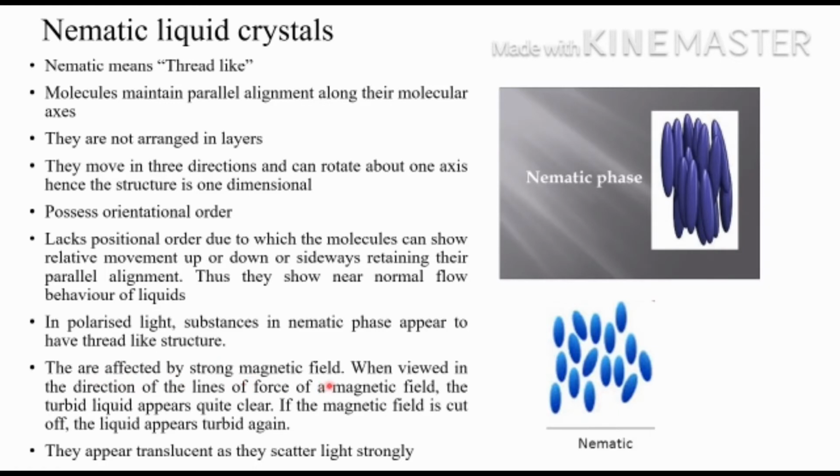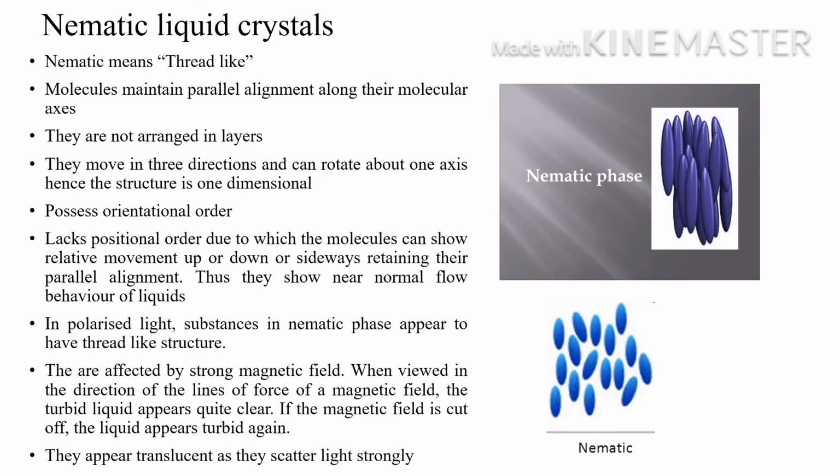They are affected by strong magnetic field. When viewed in the direction of lines of force of magnetic field, the turbid liquid becomes clear. Turbid liquid means this liquid crystal will be turbid, not clear. But when you view this turbid liquid along the magnetic field, it will look clear. When you remove this magnetic field or cut it off, the liquid appears turbid again. That means it is affected by this magnetic field. They appear translucent as they scatter light strongly. They will scatter light also, so they appear as translucent. So these are the characteristics of nematic liquid crystals.